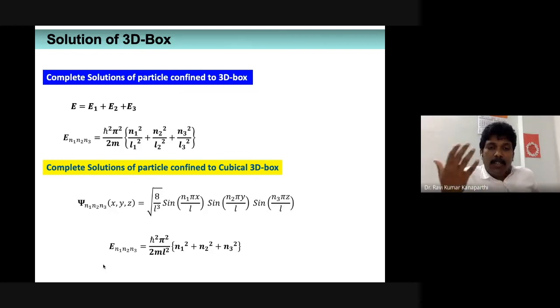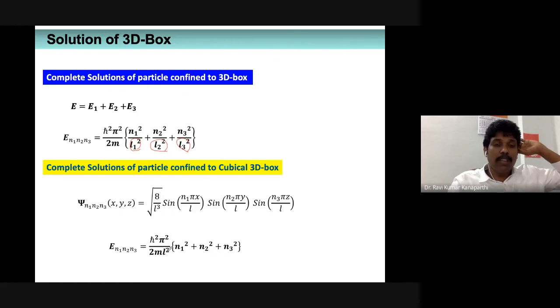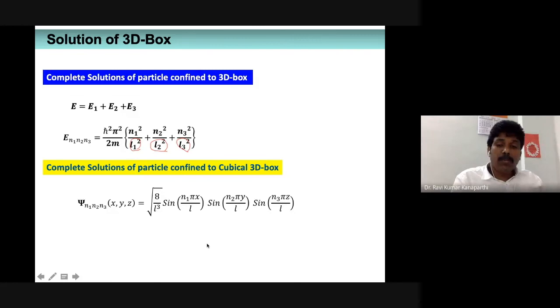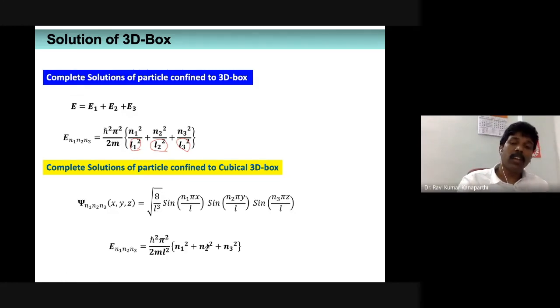In the previous expression, we had L1 square, L2 square, and L3 square. But now for a cubical box, L1 is equal to L2 is equal to L3 is equal to L. So this L square will come outside as a common factor, and inside the bracket we will have n1 square plus n2 square plus n3 square.